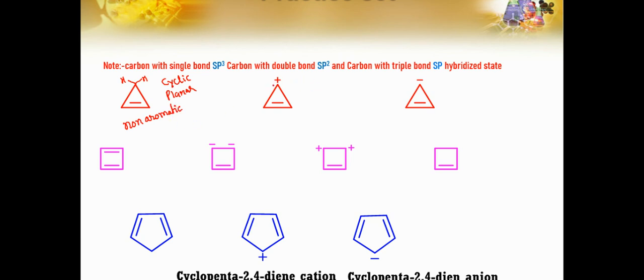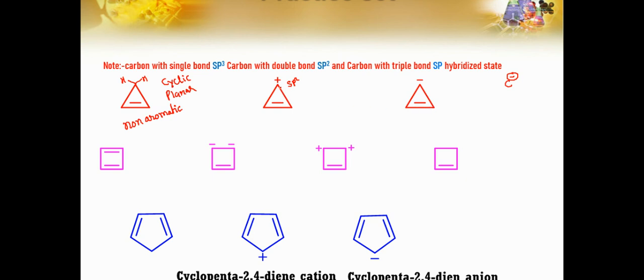Whenever you see a charge like this, positive or negative, what we will have to do is a trick. I am not telling you that the carbon having the positive charge or negative charge is sp2 hybridized. The carbon having positive charge will be sp2, but the carbon having negative charge, that carbanion, will not be sp2. But just suppose we consider it as sp2, I'm telling you the trick. So this would be sp2, this would be sp2, this would be sp2.